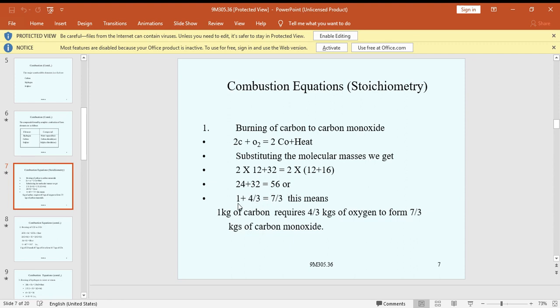Here 24 by 24 equals 1, then 32 by 24. Eight fours are 32, eight threes are 24, eight sevens are 56. So 1 kg of carbon requires 4 by 3 kg of oxygen to form 7 by 3 kg of carbon monoxide.